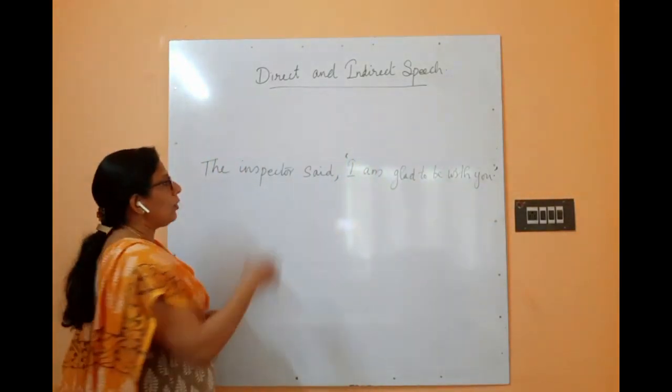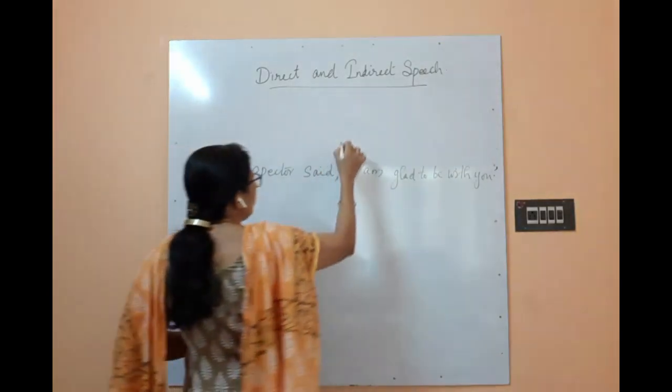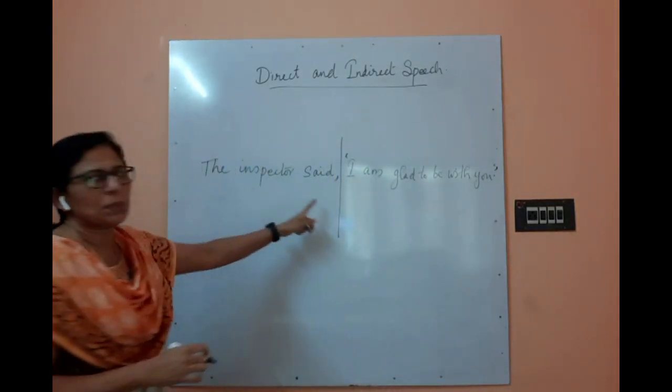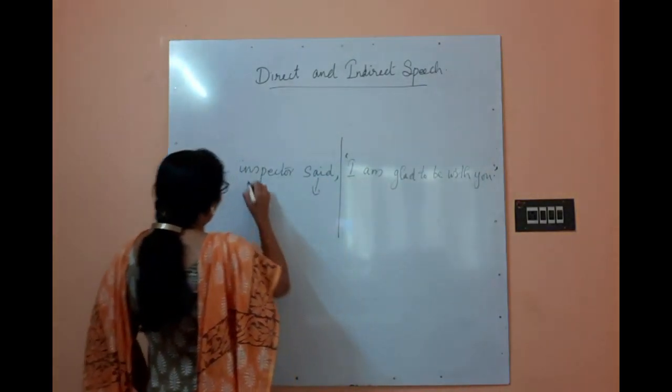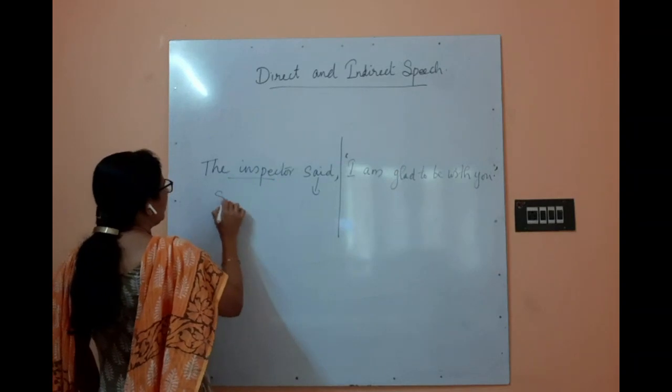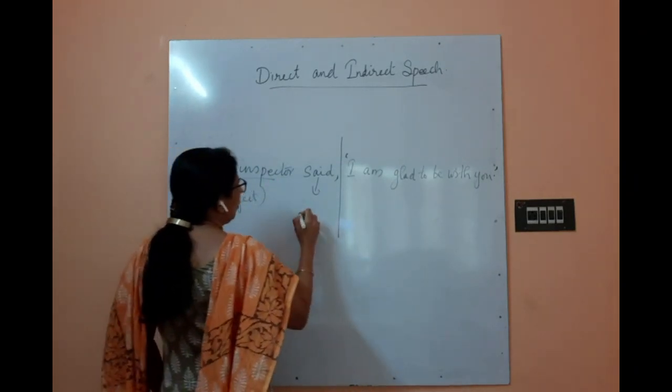So normally in direct speech, a sentence can be split into two. What is this part called? This, you know, is the subject of the sentence, and this is called the verb.